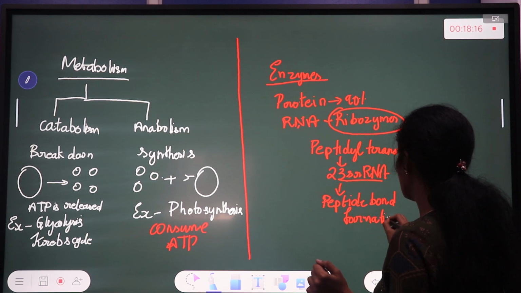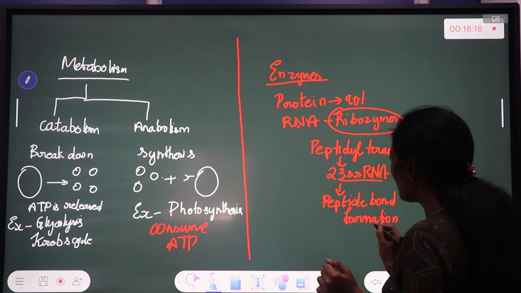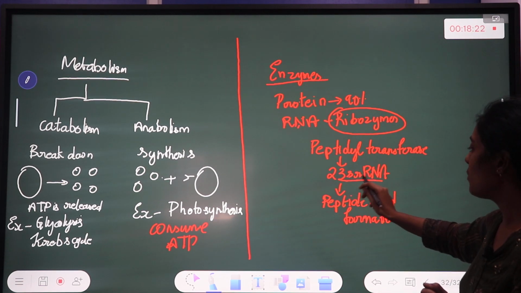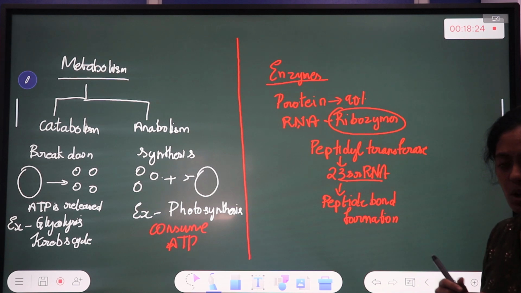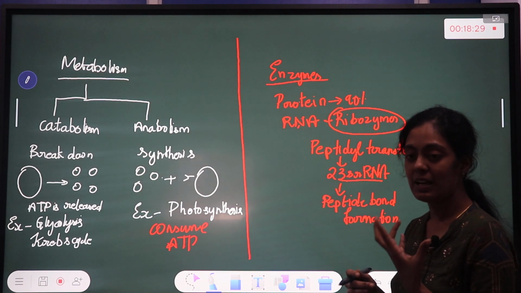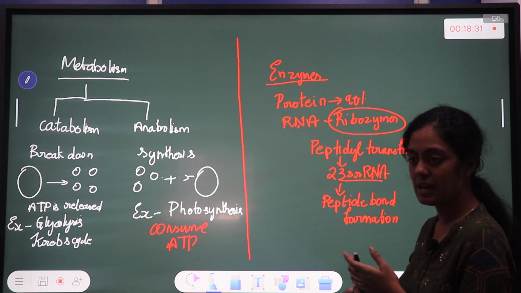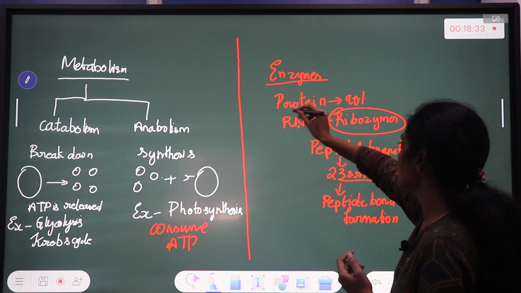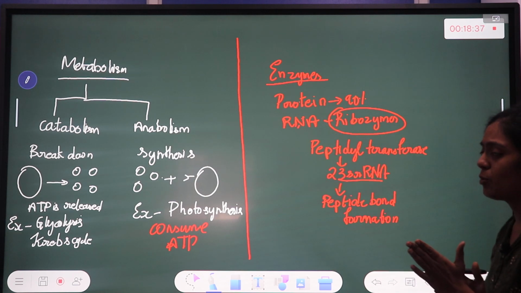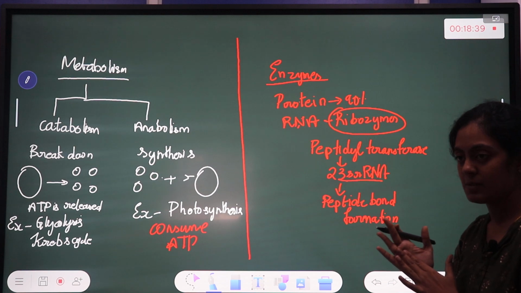Got it? It is found in the small ribosomal RNA. S stands for small. You know the ribosome is made up of RNA and proteins. That is what I'm trying to discuss here. Once you are done with this, I'll discuss enzymes as proteins.